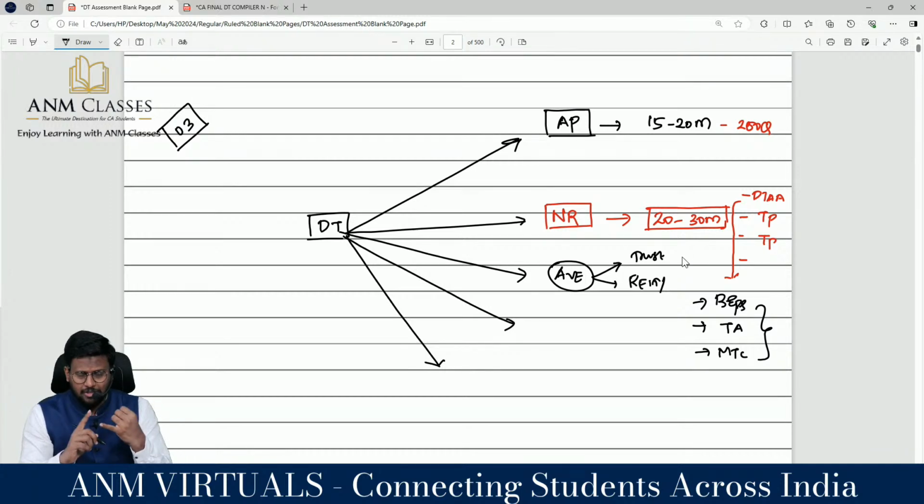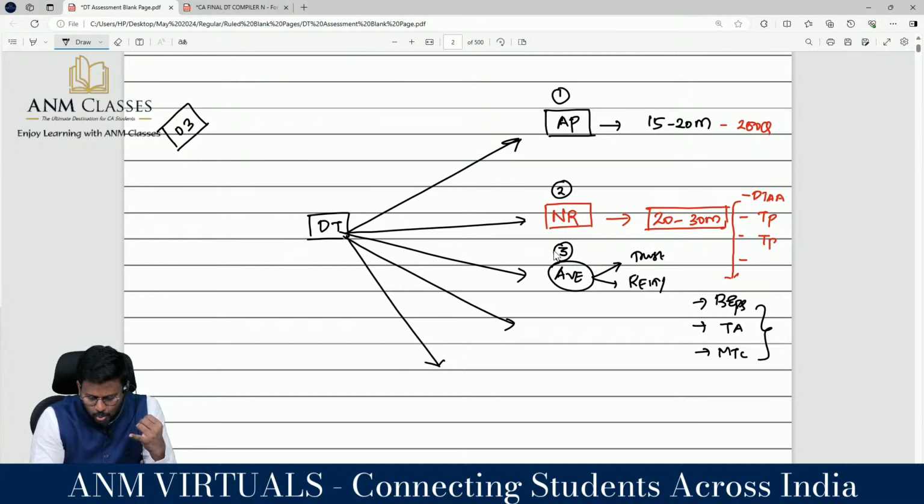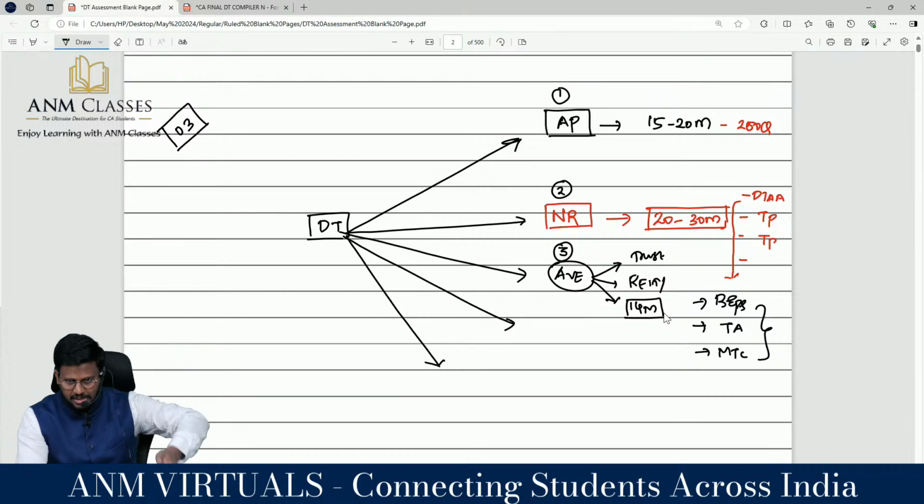So slot number 1 is assessment procedure, number 2 is non-resident, and number 3 is assessment of various entities. The number 4, which I am looking for in this assessment of various entities, is the 14-mark question. The first question will be coming in the examination.